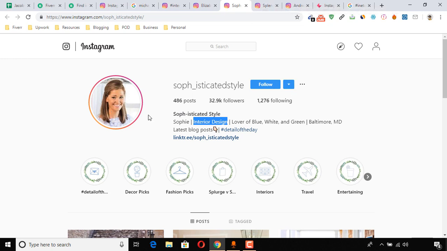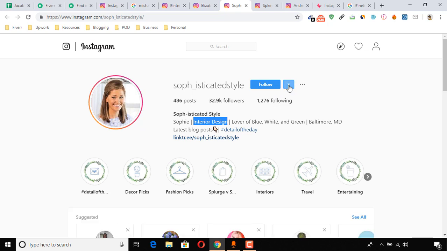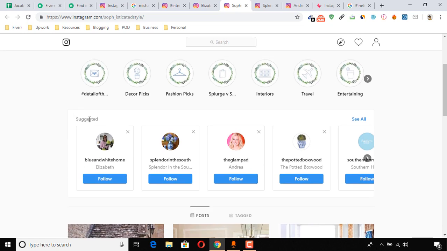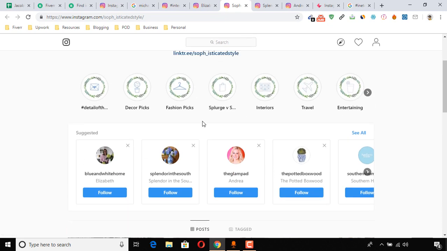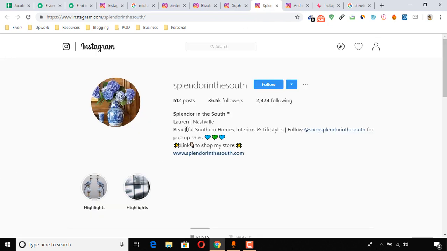We can get interior designers by clicking on this arrow button. Whenever you are visiting a profile of any subject and you click on the down arrow button, you will get similar profiles appearing on the suggested list. Here again, this person is Lauren Nashville. She's from Nashville and her name is Lauren. She's also an interior designer. As you can see, interiors.